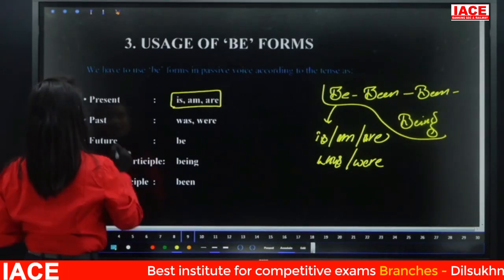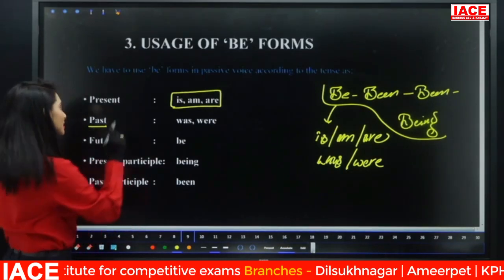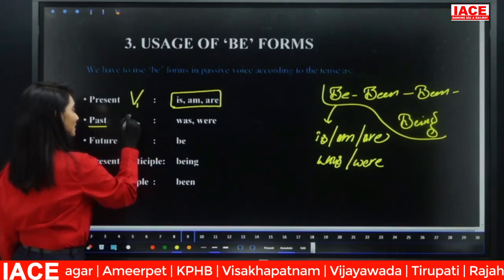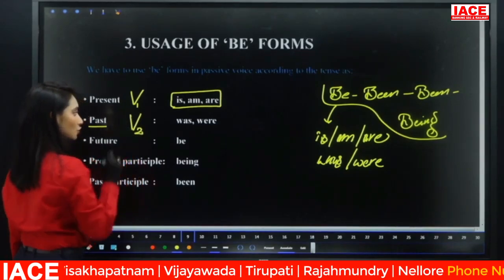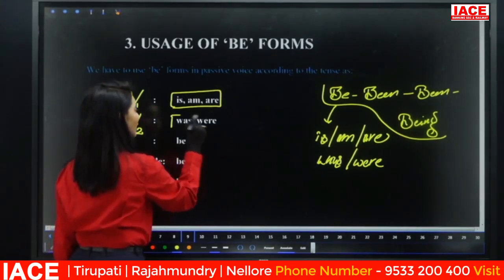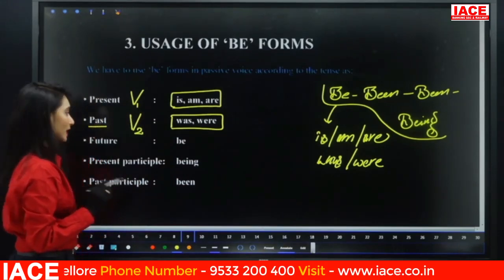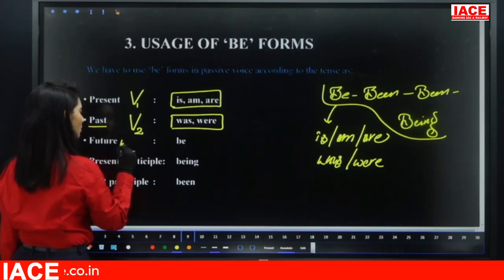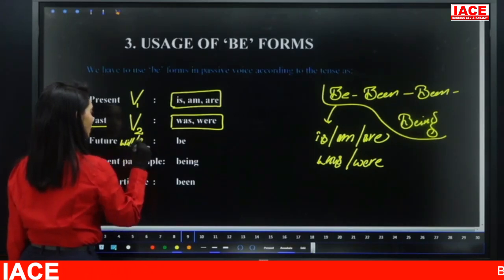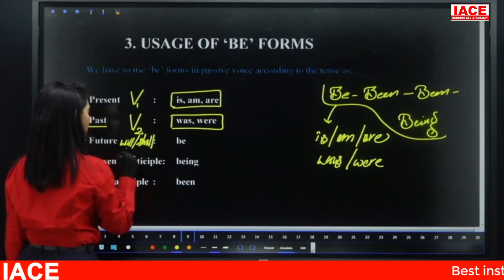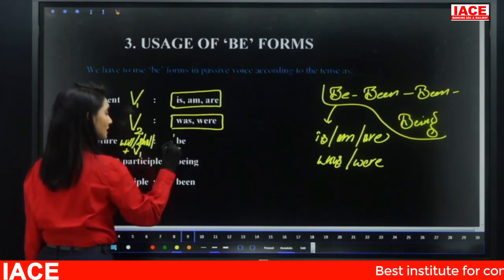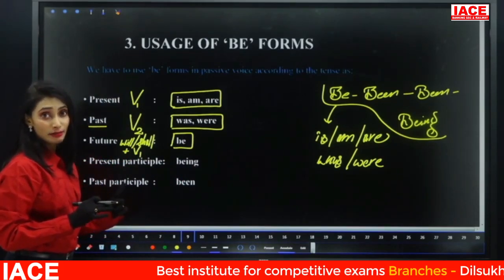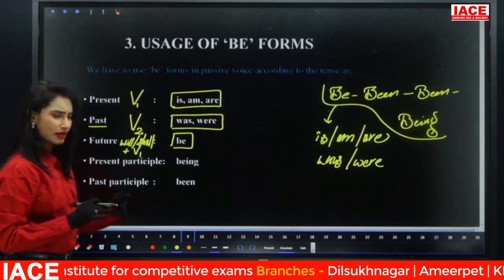All right. Now, simple present means the verb should be in V1. If the sentence is in simple past, that means the verb will be in V2. Then the be forms are was, were. Next, if the sentence is in future tense, what is the verb form? Will or shall plus V1. Then the be form is be. This is very important for you to remember and keep in mind. Then you can answer very easily and very quickly.